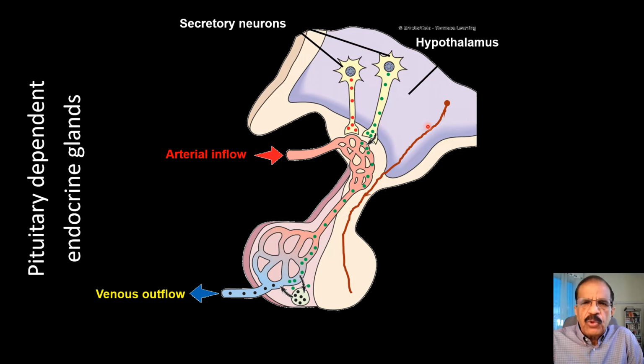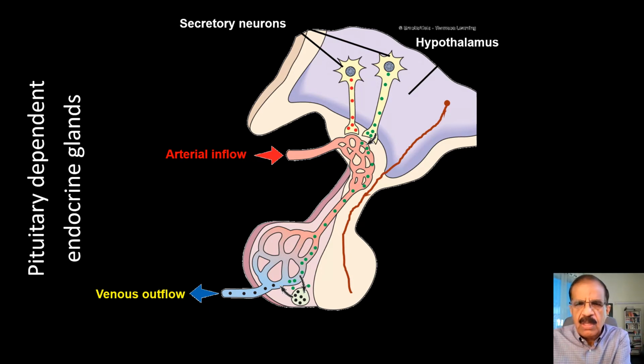Then the posterior pituitary does not secrete any hormones. It does not produce any hormone. It only collects the hormone which is produced by the hypothalamus. It just is collected here and then released into the circulation whenever needed and in just the amount that is needed. So this is the pituitary dependent endocrine gland system.